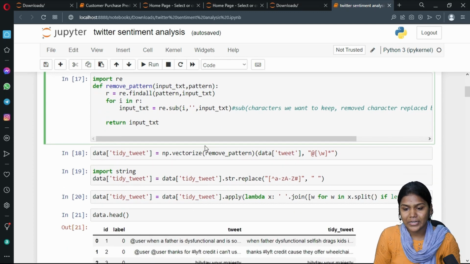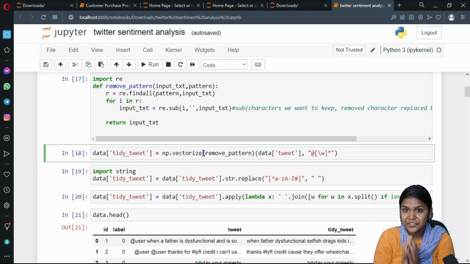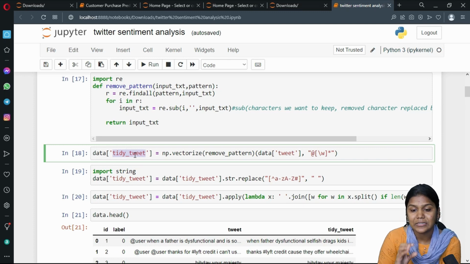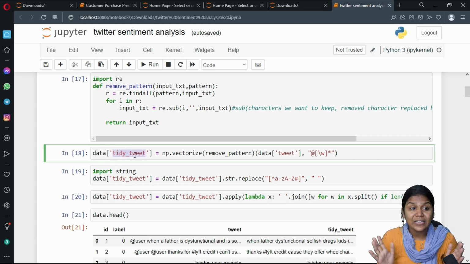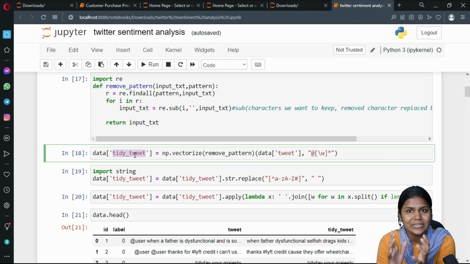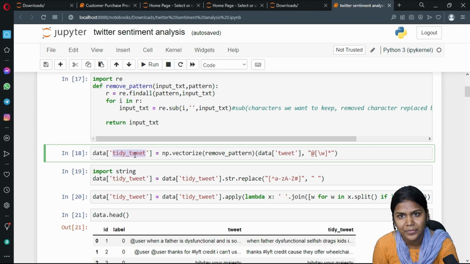Now what I am doing is, from the tweet column I have eliminated the pattern information. After that, I am taking the complete tweet column and storing it in a new column called tidy tweet. It means we are creating a new column. Filtered tweets are stored in this tidy tweet column. Clear?